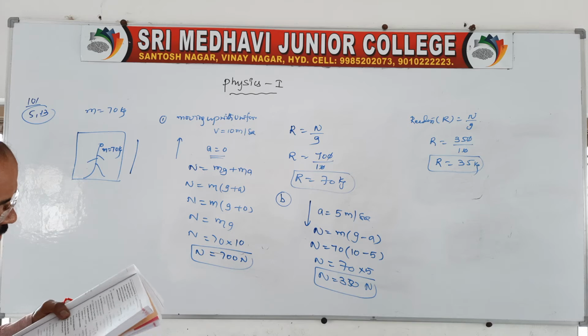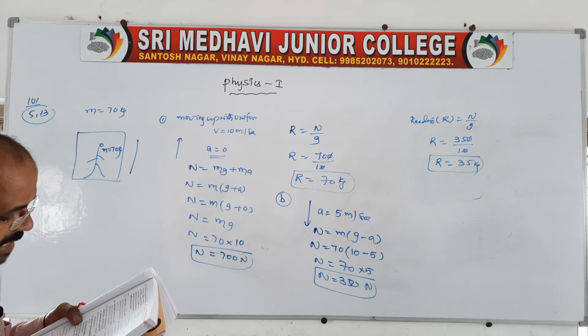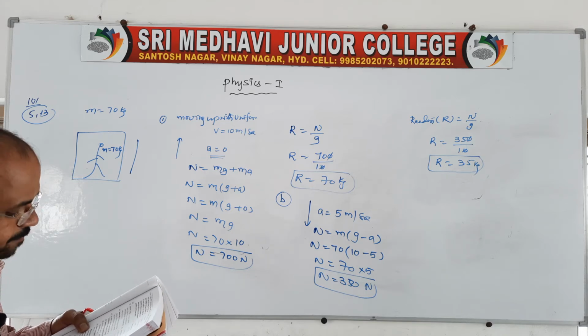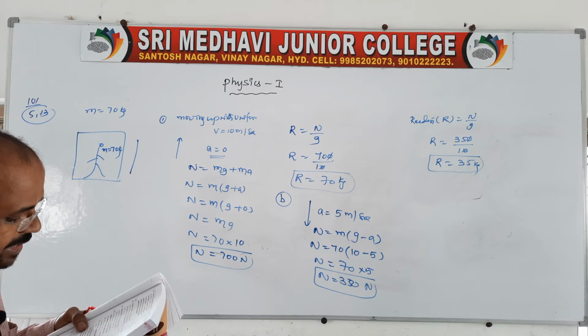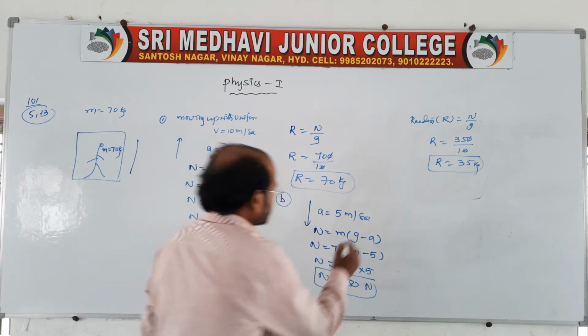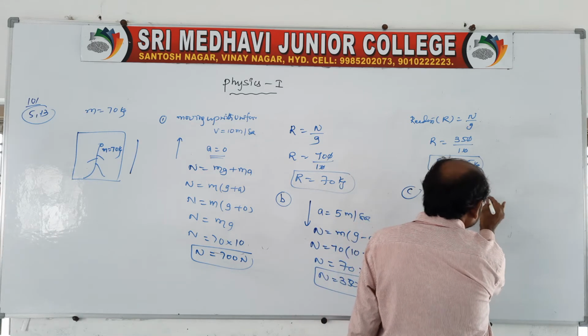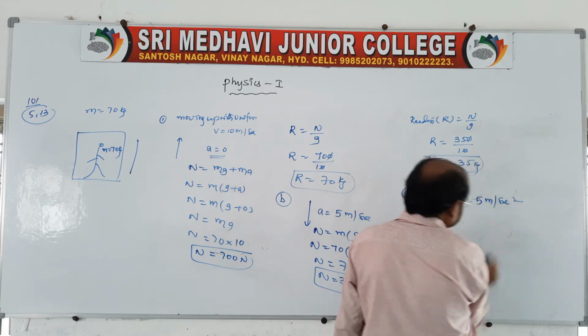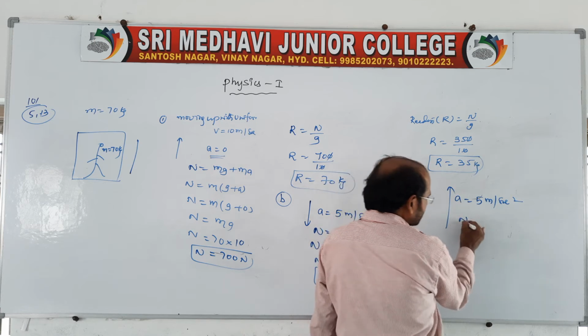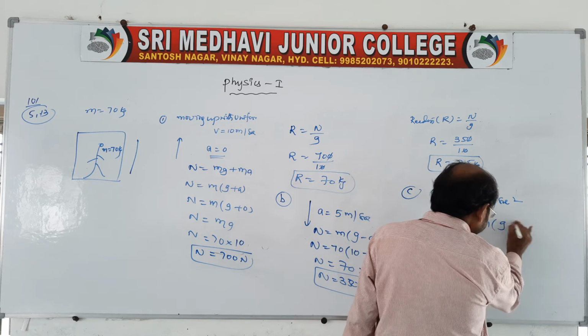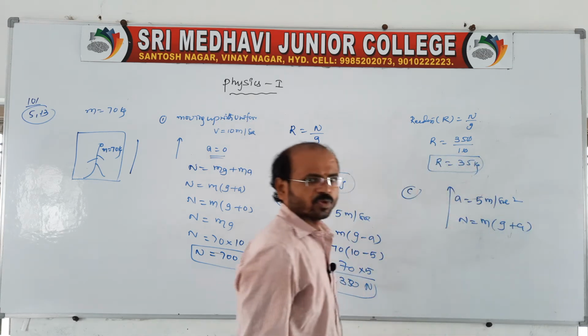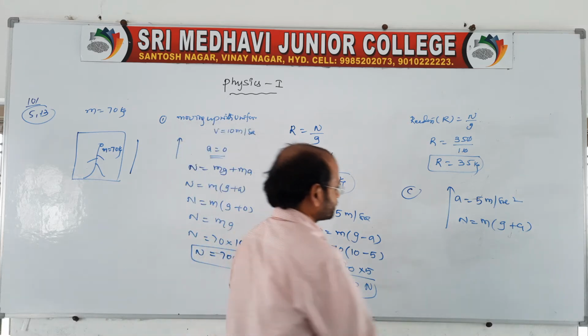As well as the third question: upward with uniform acceleration 5 meter per second square. What should be the reading on the scale again? Now see, it is moving up with a uniform acceleration of 5 meter per second square. So when moving up, normal will be m into (g plus a). Very simple numerical problem.